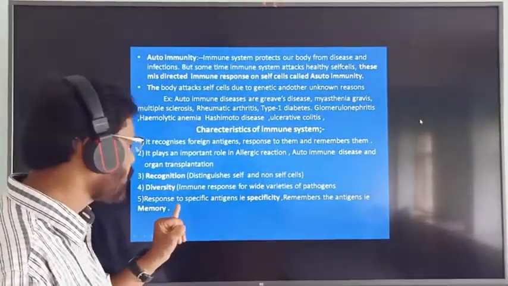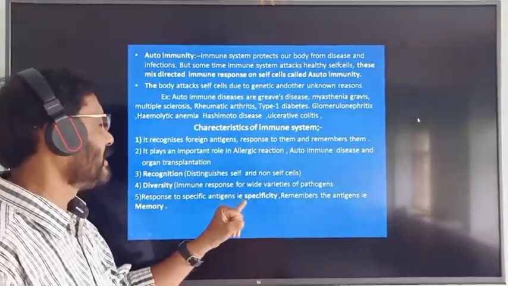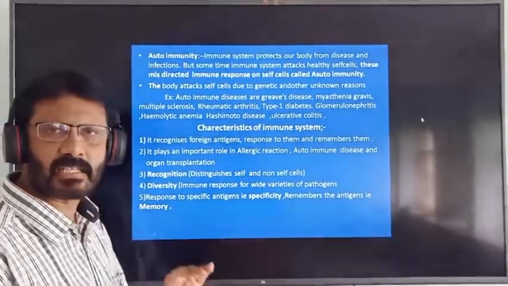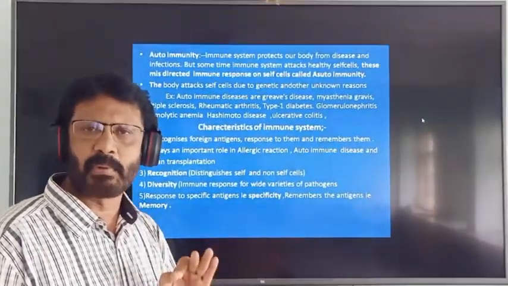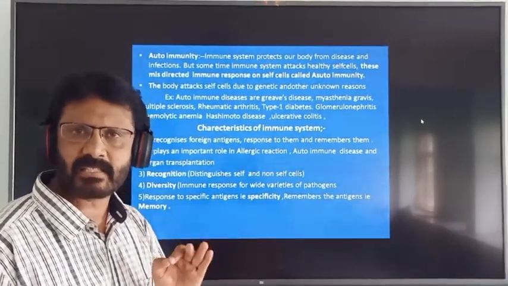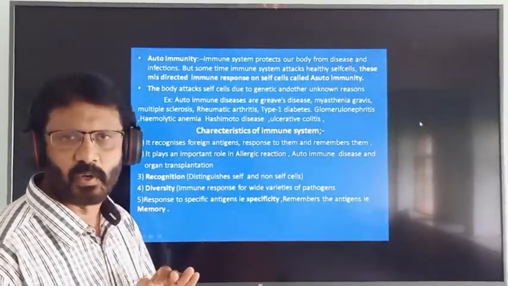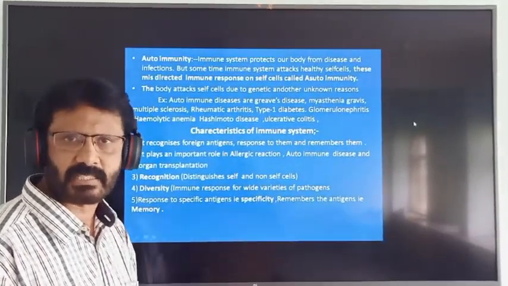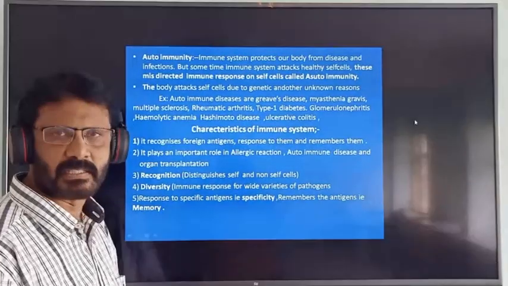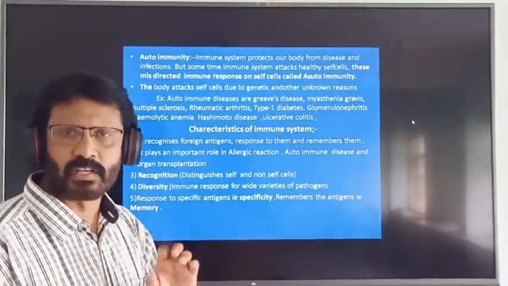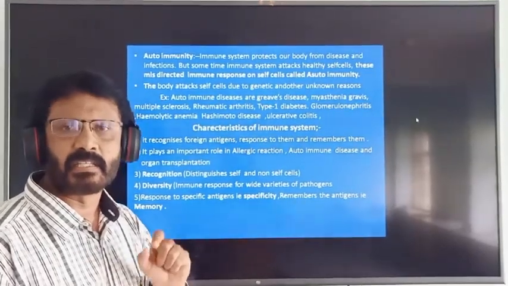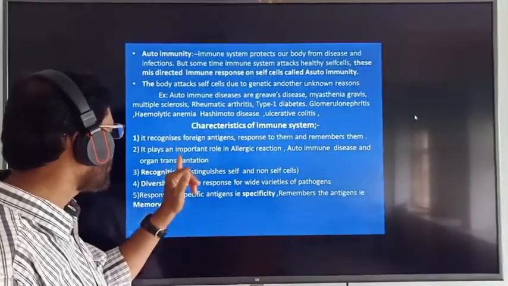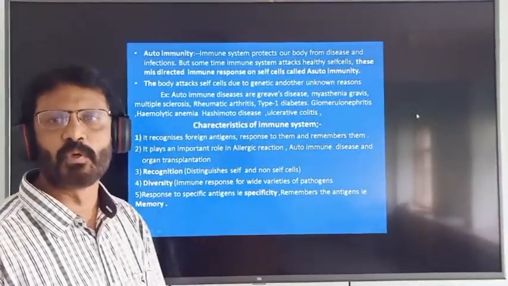Our immune system responds to a specific antigen, that is specificity. It remembers the antigen, that is memory, through memory T cell and memory B cell. So it has immunological memory for about 20 years against the old enemy if the infection occurs again. Specificity means specific immunity, which is also called acquired immunity. They are effective against a specific pathogen. So these are the characteristic features of our immune system.